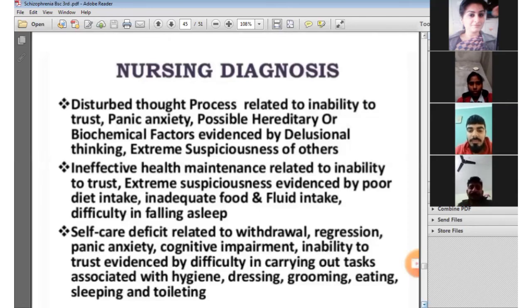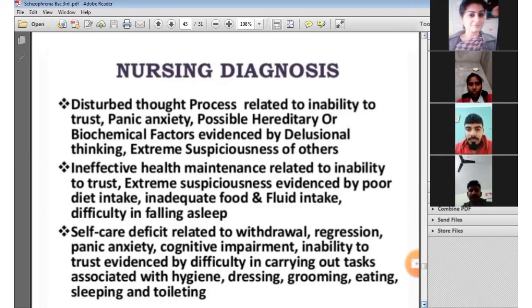Means to say the person's thought process is disturbed. The reason behind that is the person withdraws from society and shows suspiciousness towards others, because one type of schizophrenia is paranoid schizophrenia, in which the person shows suspiciousness. So due to suspiciousness, the thought process of the person is disturbed. So this is the first diagnosis.